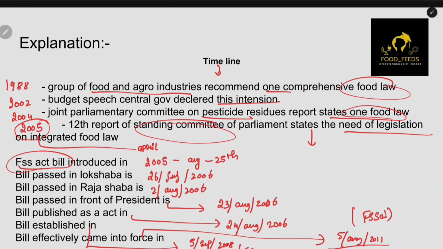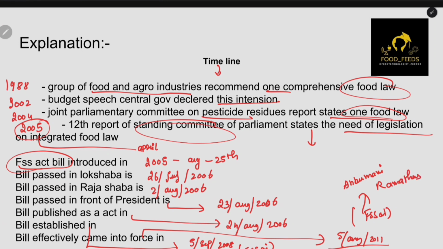If they ask about the establishment of FSSAI, it is simply 5th September 2008. But if they ask when FSSAI came into force, then it is 5th August 2011. And who did this in 2011? It is Anbumani Ramadoss. So that's it.